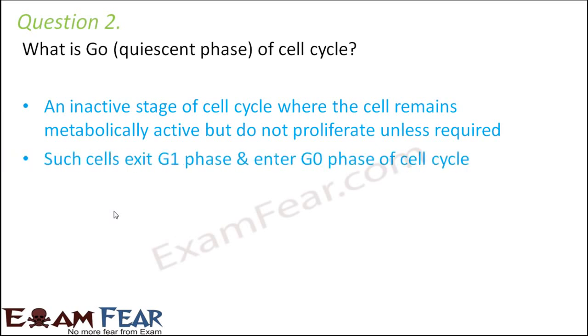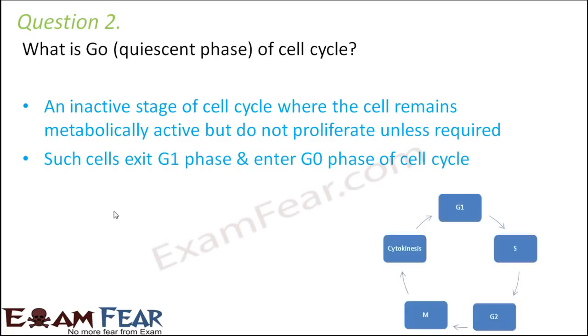Now, where will this stage come in the cell cycle? If you see the cell cycle, such cells will exit G1 phase and enter G0 phase. So from here they will go to G0 phase. So there will be no S phase. So G1, that is the gap phase where they will be undergoing all the metabolic activities, they'll turn mature and after that they will enter this G0 phase, which is a kind of resting phase for them. But they will be metabolically active.